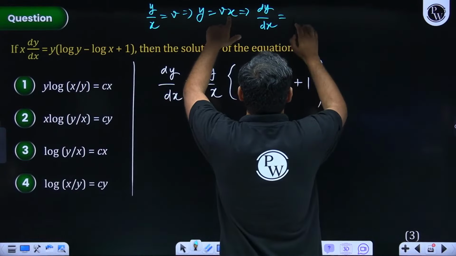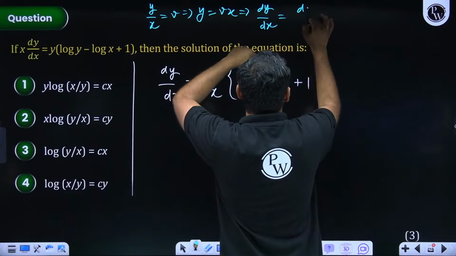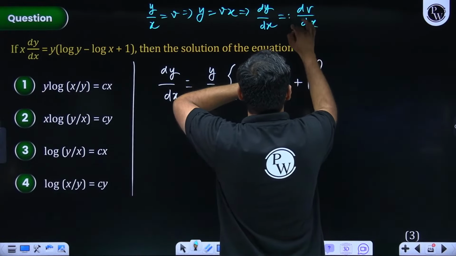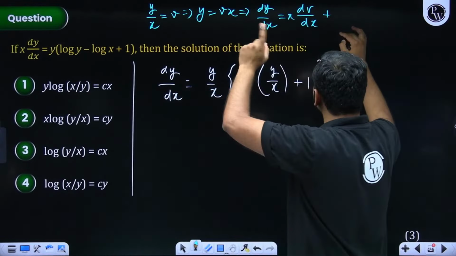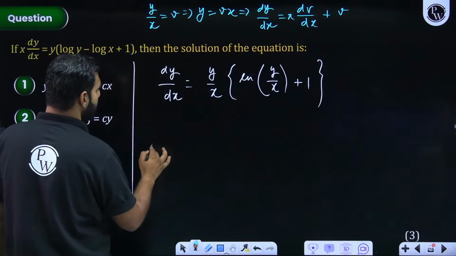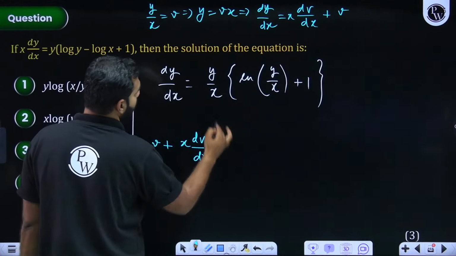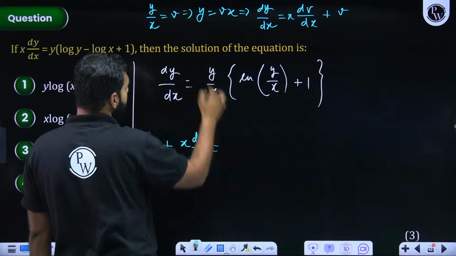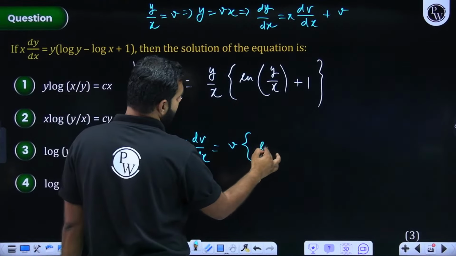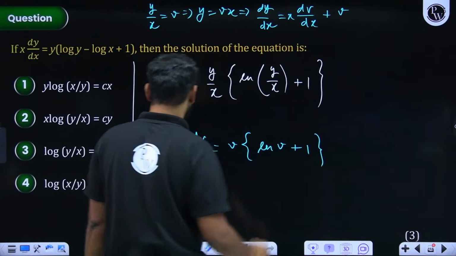So first of all, derivative of v you can take, or derivative of v will be dv by dx, x as it is, plus derivative of x will be 1 and v as it is. I have to remember this. So dy by dx will be v plus x dv by dx is equal to y by x is what? v. So v times ln v, correct me if I'm wrong, plus 1. Everybody with me on this?